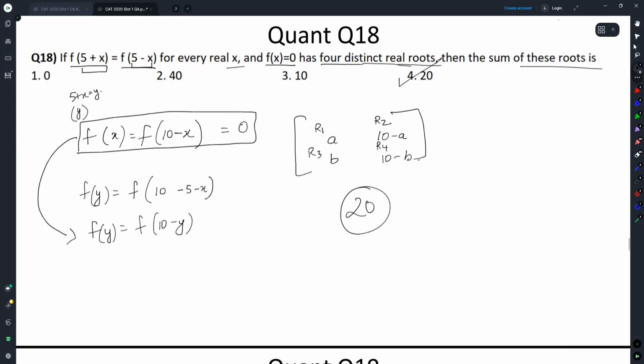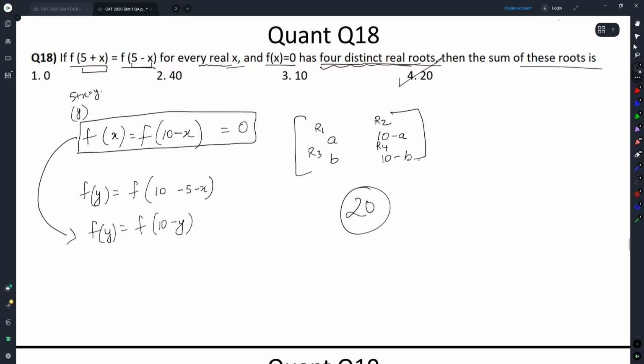Can you also see CAT people are extremely careful to ensure that there is no error included. They have defined this function only for real values of x. There are 4 distinct real roots mentioned, so they don't miss out on any words like I would or any other test setter, mock setter would. The papers are very well thought out. Every instruction you need will be present in the question.